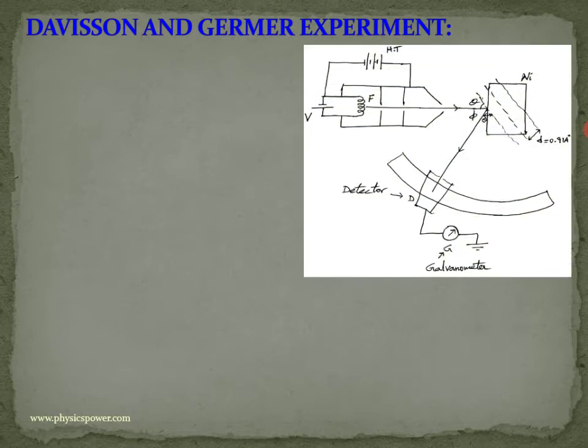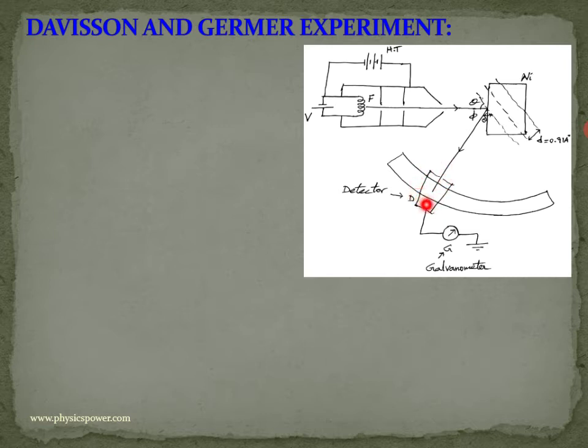You can see the experimental arrangement in this diagram. Here they considered the electron gun. According to the voltage, electrons with different kinetic energies will come. Those electrons were converted into a fine pencil beam and targeted on a nickel crystal. For this nickel crystal we know the interplanar distance, and we can also change its rotation. By rotating, we can arrange different angles.